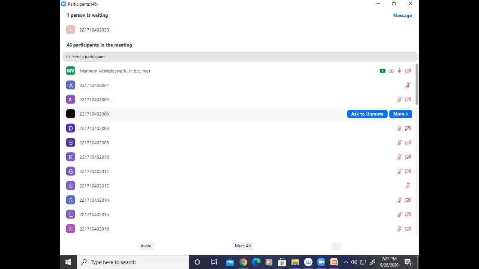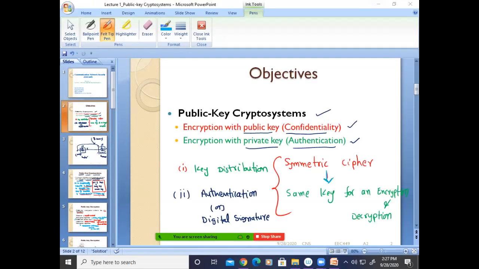Please remember. So in the public key cryptosystems, the sender and the receiver generate their own keys, or pair of keys, right? If the receiver is decrypting the message, he will use his own key to decrypt the message. How? That also I will explain.